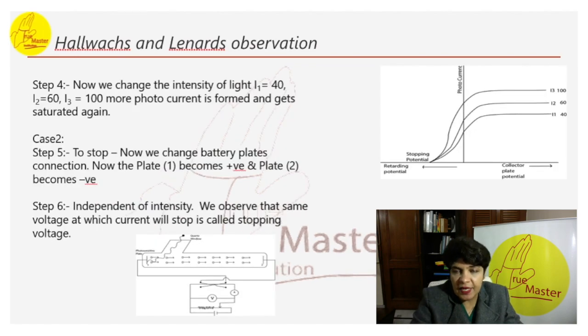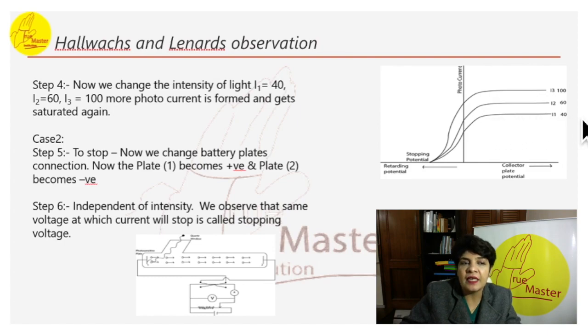So let me explain the previous point again in graph form. When we give, say, I1 40, we are changing the intensity of the light and we are giving 40. So this is the graph that is formed. The current increases initially, and becomes saturated after some time.